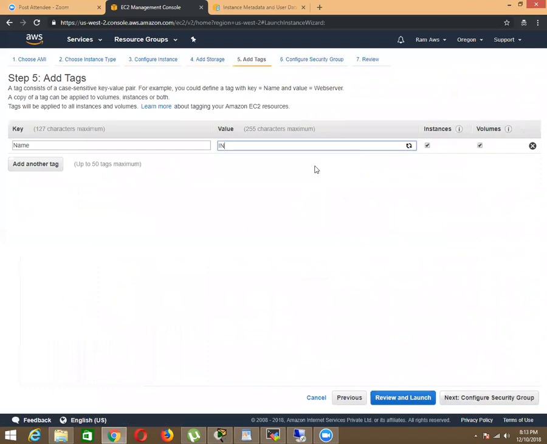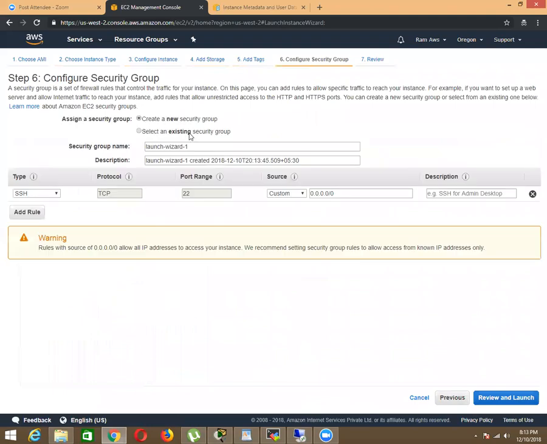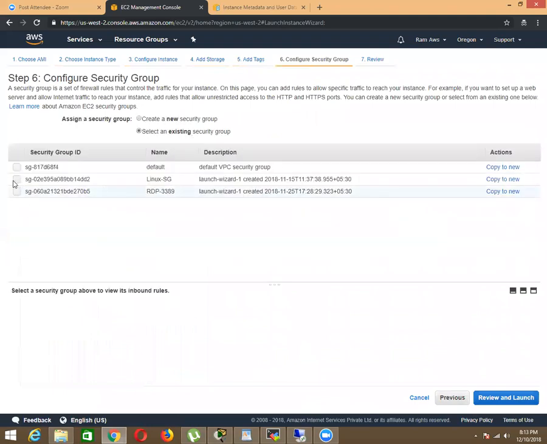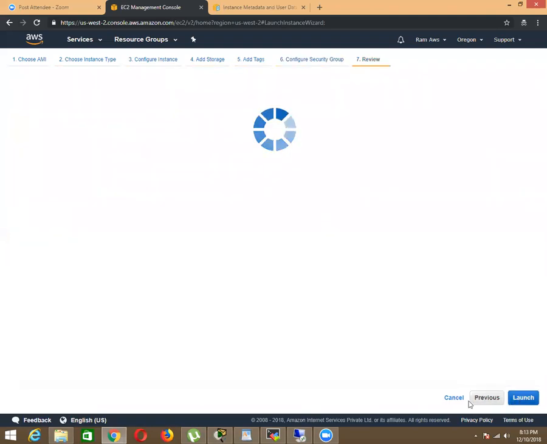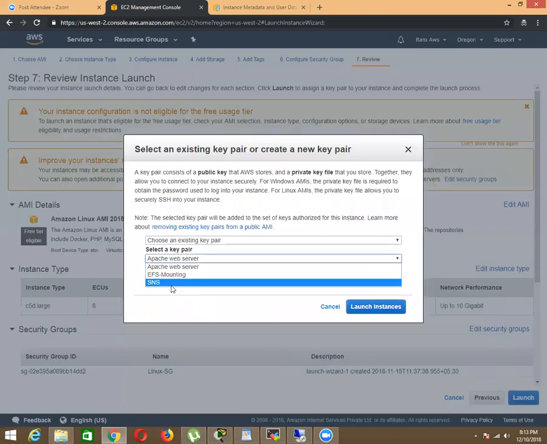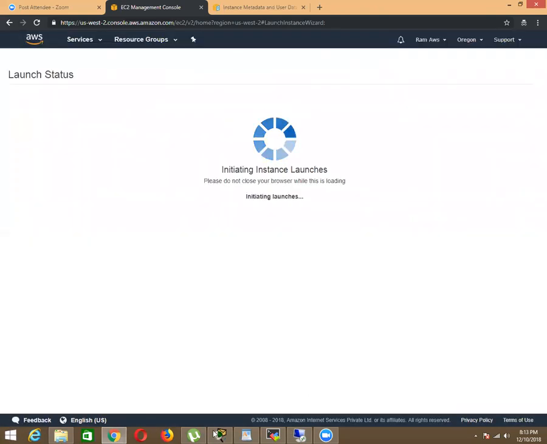This instance store, and attach with existing security groups, which I have. Review and launch it. So I have this key pair in my local machine.